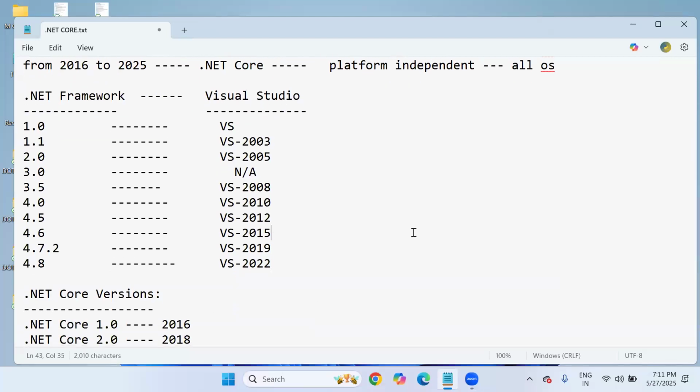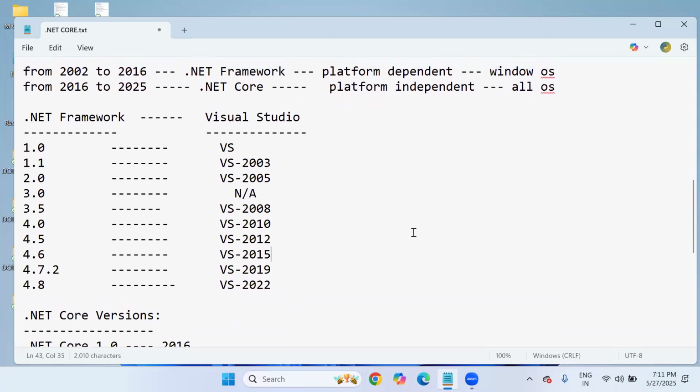But you may have a doubt here. One conflicting statement is there, right? So don't worry. Sir, you said 2002 to 2016 there was .NET Framework only, but here 4.8 was released even after 2016? Yes, that is what I'm saying. Even after 2016, along with Core, they also released some .NET Framework versions like 4.7 and 4.8. This is the last.